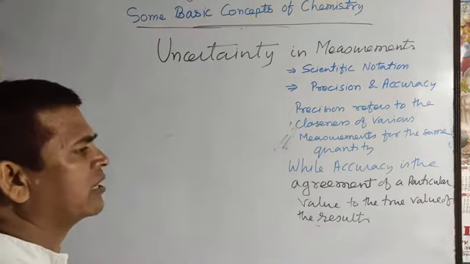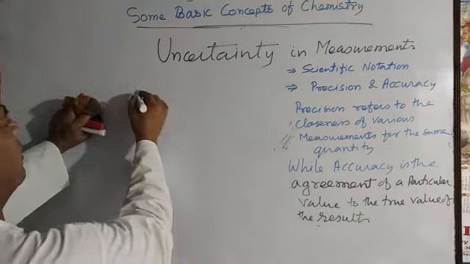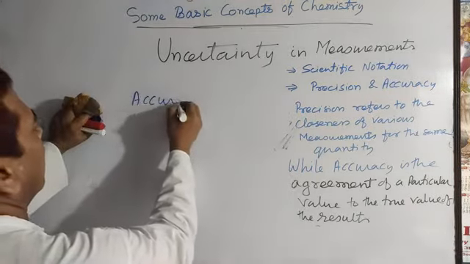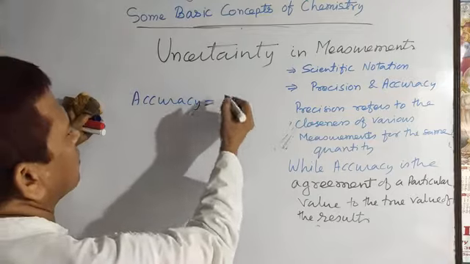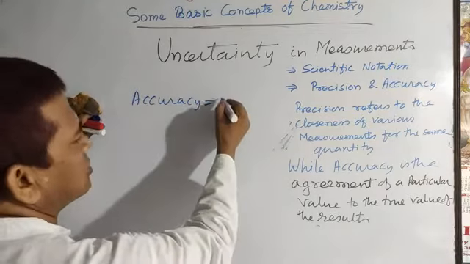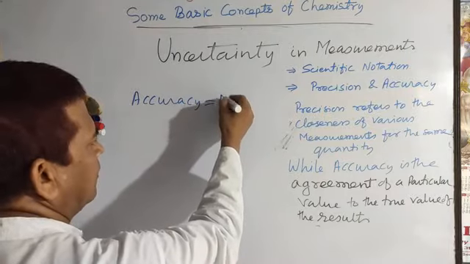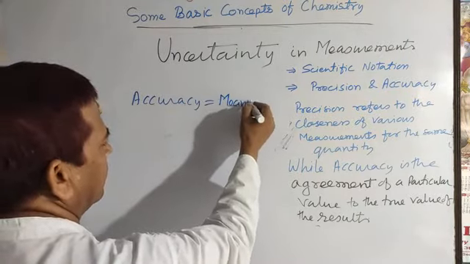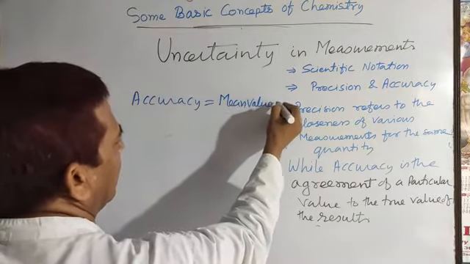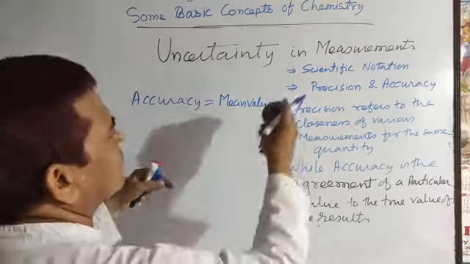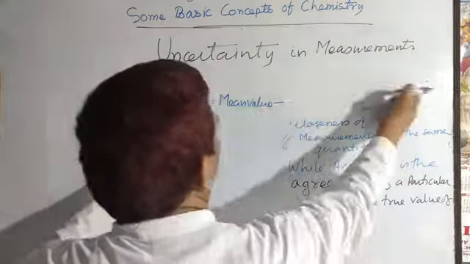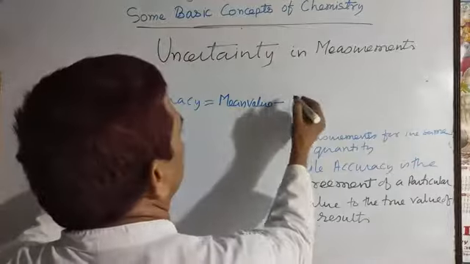Now some mathematical relations. Accuracy: the mean value minus the true value.